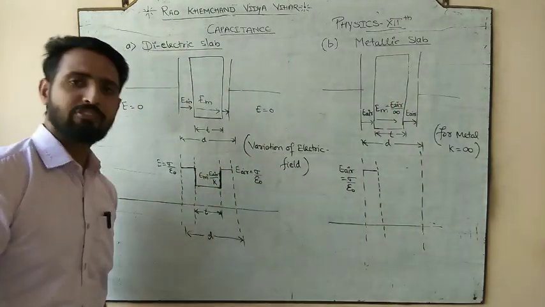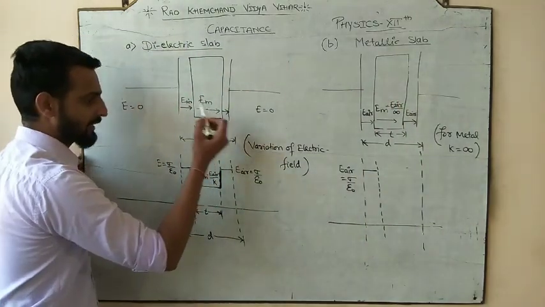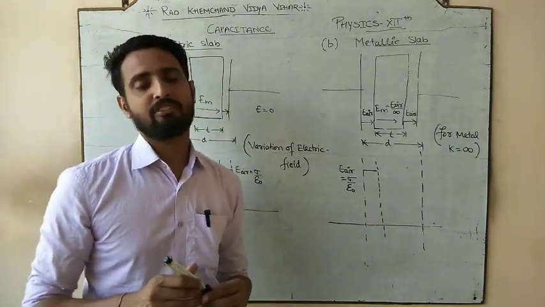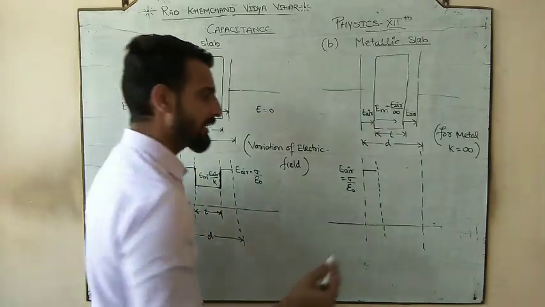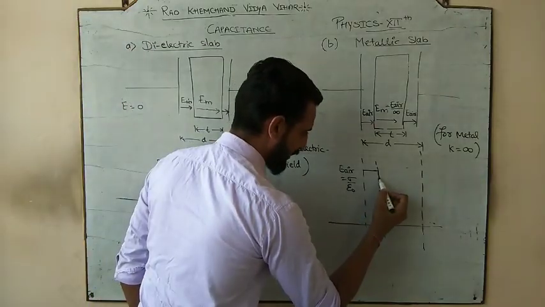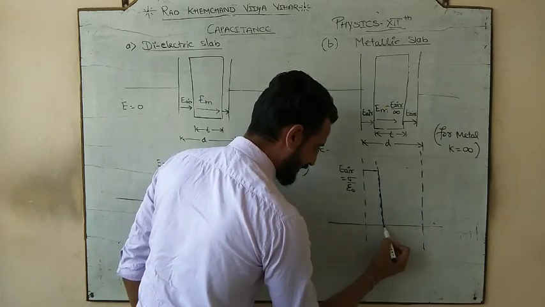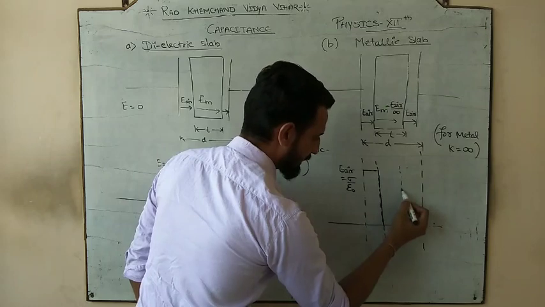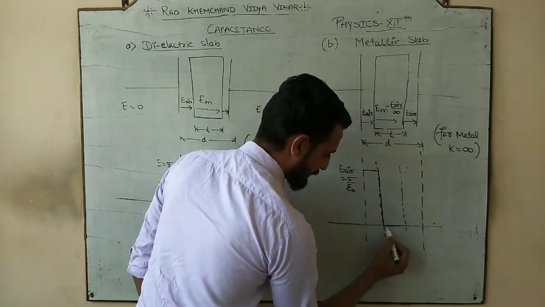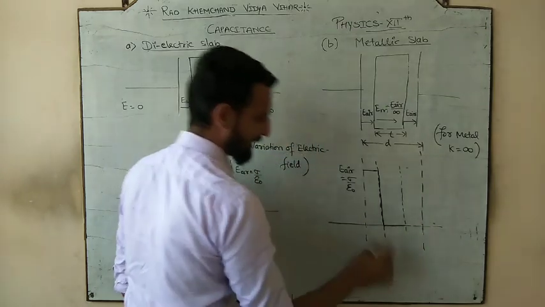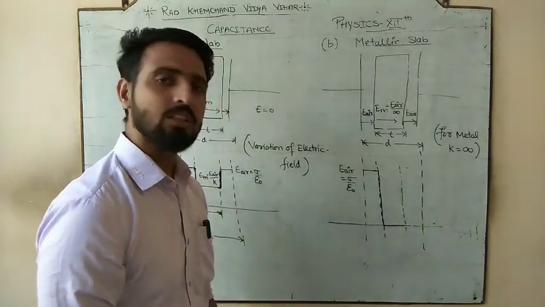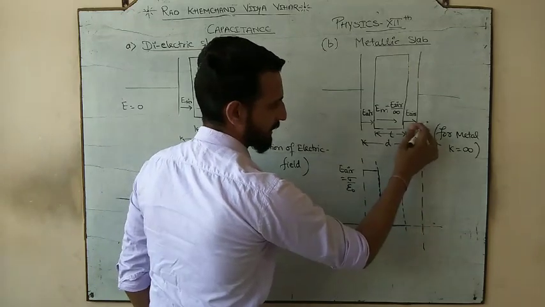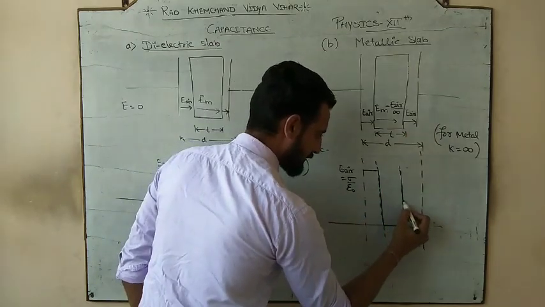For any insulator K will be something, but for metal K is infinity, and 1 by infinity is 0, meaning the electric field inside the metal is 0. So there will be no electric field inside. Till the metal there is an electric field, and inside it is 0. Let's suppose this is your ground or origin. So now your electric field is 0, and after the metal, what comes again? There is what?